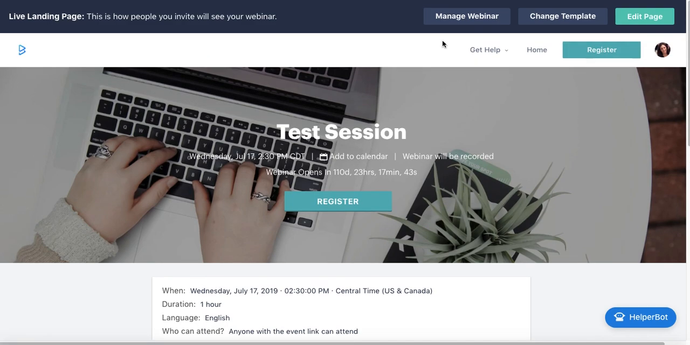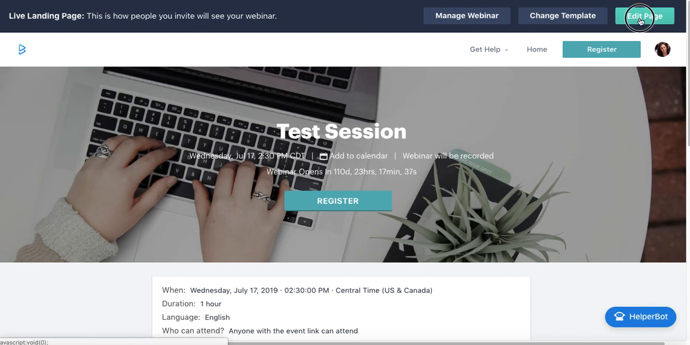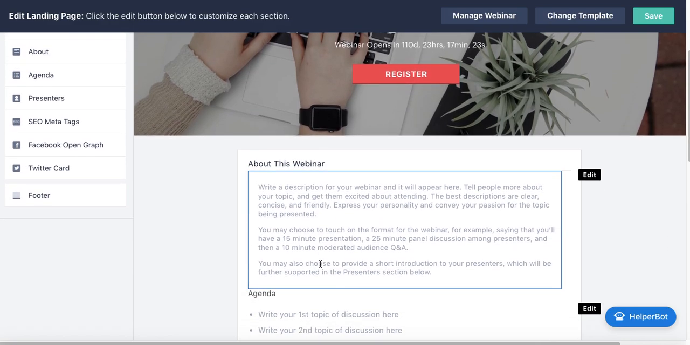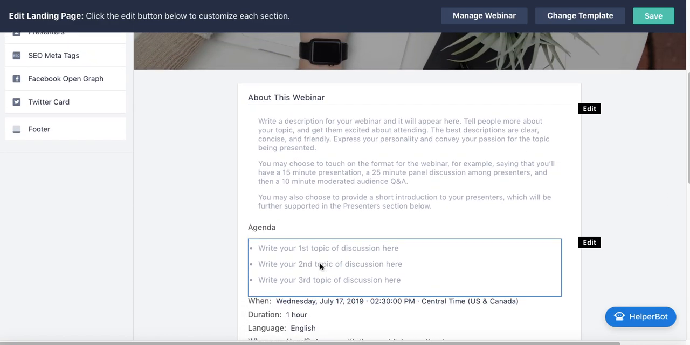As you can see here, I have this admin toolbar at the top corner of my screen with 3 buttons. The first is Edit Page, which allows me to do live editing on the page, such as adding a banner image, changing the button color, adding a logo in the top left, and then all of these other content sections in the left navigator, such as adding an About section, featured presenters, etc.